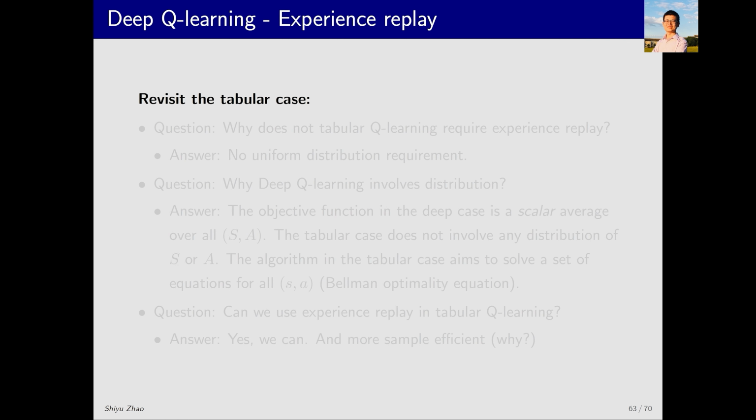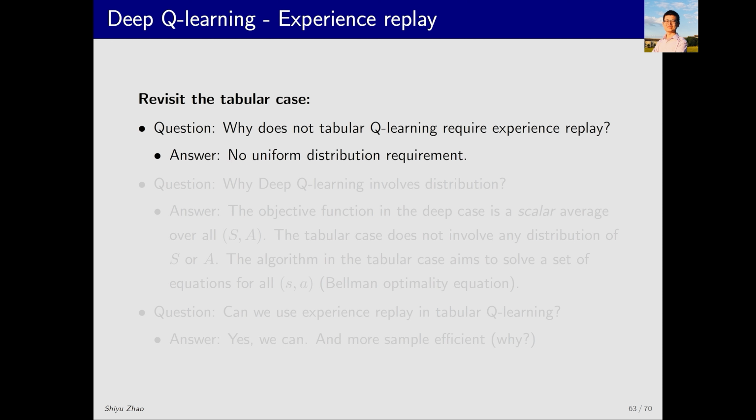We've just introduced the technique of experience replay. Now let's revisit what we learned about tabular Q learning. I am going to ask a few questions now. If you can answer these questions well, it means you have a good understanding of Q learning, both in its tabular form and its function-based form. The first question is, in tabular Q learning, we don't have experience replay. This is obvious, we didn't mention it before. But why? Why didn't we need experience replay before, yet we do in deep Q learning?